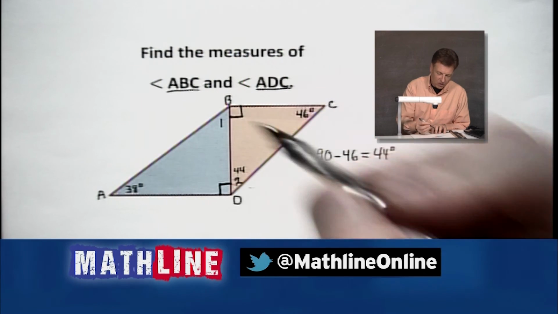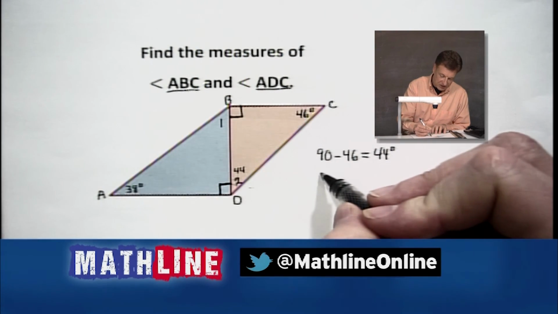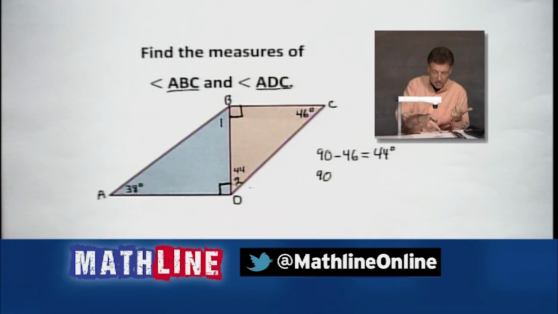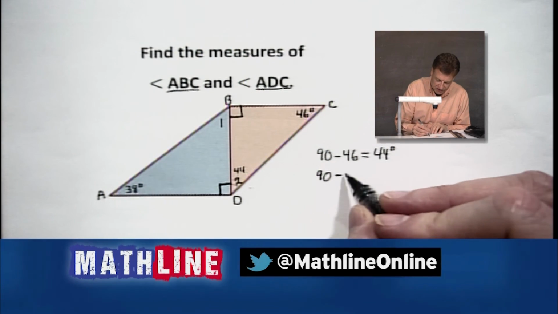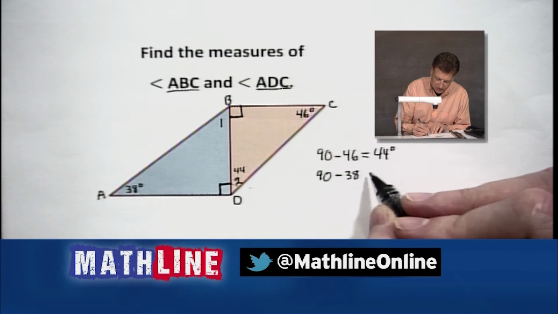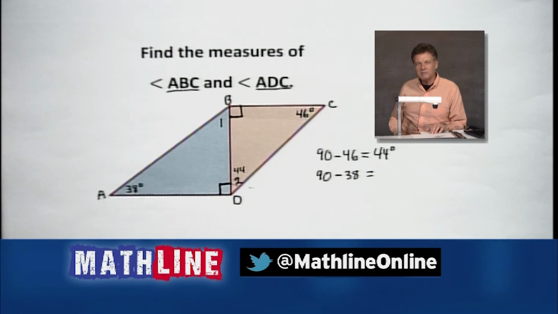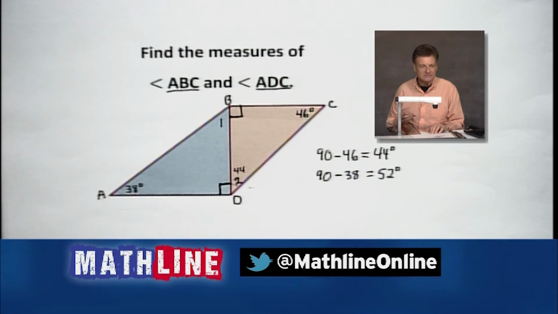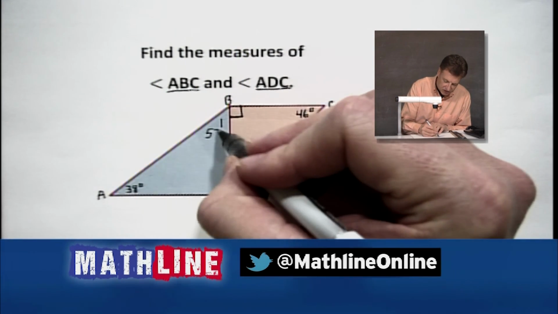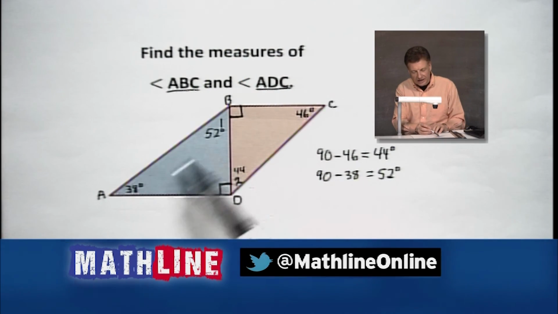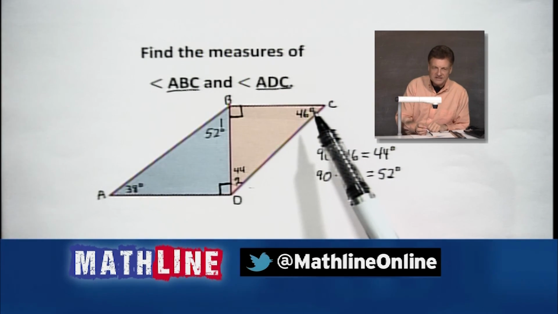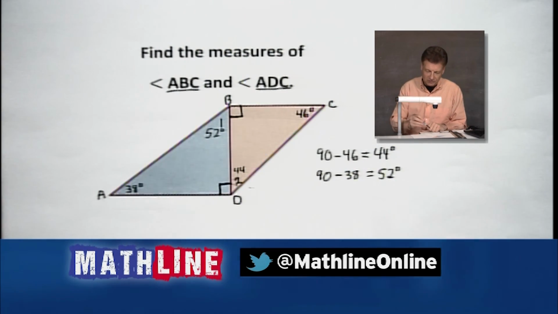Let's see what's going on with angle 1. We're going to take that same story. We're going to take 90 degrees because angle 1 and 38 add up to give us 90 degrees. All right, so how about it? 90 minus the 38. We're going to see what angle 1 gives us. Looks to me like it's going to be about 52 degrees. I know some of you are saying, let me go to the calculator. That's all right. So we got 52 degrees here. All right, looking: we've got 38 and 52 gives us 90. That's good. 44 and 46, that gives us 90. That's good there also. Didn't have to even worry about that.